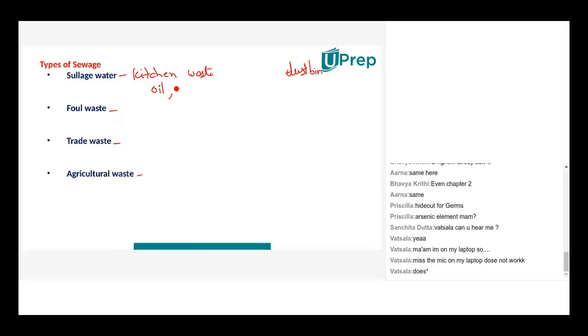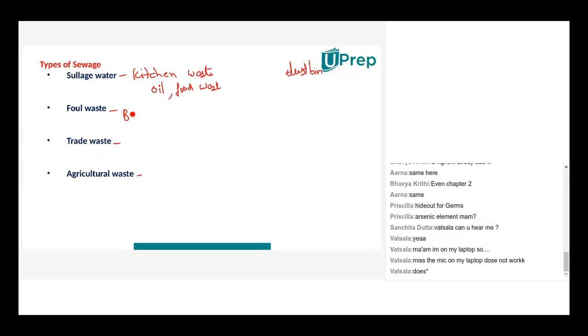All right. What is foul waste? Foul waste is like the bathroom waste, or for animals the excreta, and for humans the excreta, that is the foul waste. So urine, excreta, right? Dead bodies also.